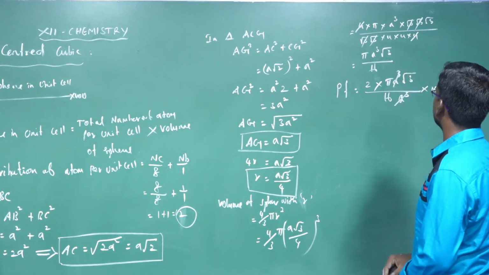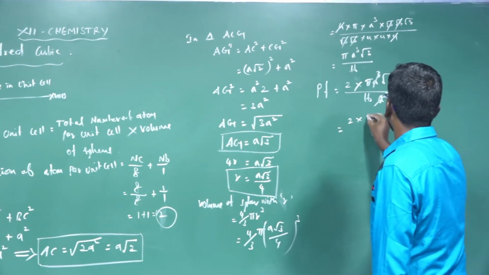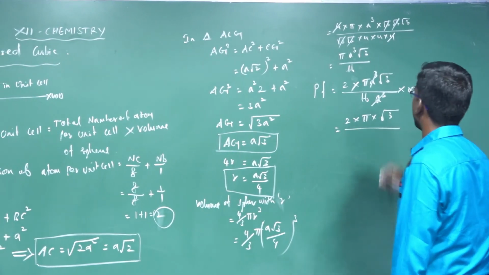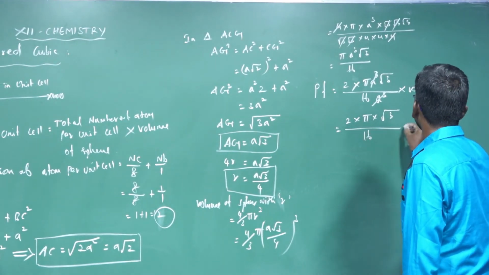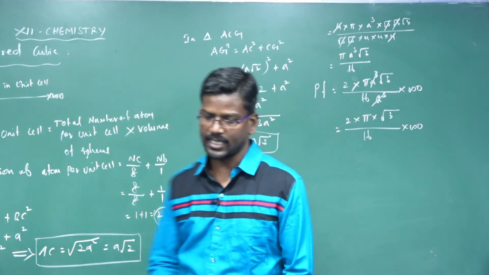The a cube cancels. Then 2 into pi into root 3 divided by 16 into 100.